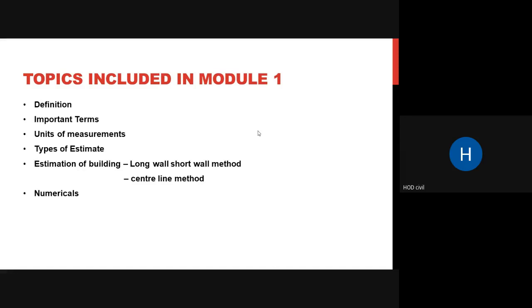This module consists of some definitions of basic terms, then some terms which are used in estimation, which are explained. Then we will see units of measurements, how and which units we use for measurements. Then various types of estimates. Then estimation of a building, how it is done using the long wall, short wall, and central line methods. This second part is the numerical part of this module. We will try to cover the first three parts of this module today.